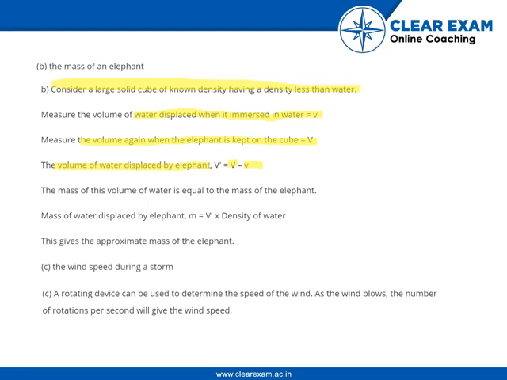The mass of this volume of water is equal to the mass of the elephant. Therefore, mass of the water displaced by the elephant will be water displaced by the elephant into density of water. This will give the approximate mass of the elephant. The third one, the wind speed during a storm. A rotating device can be used to determine the speed of the wind. As the wind blows, the number of rotations per second will give the wind speed.